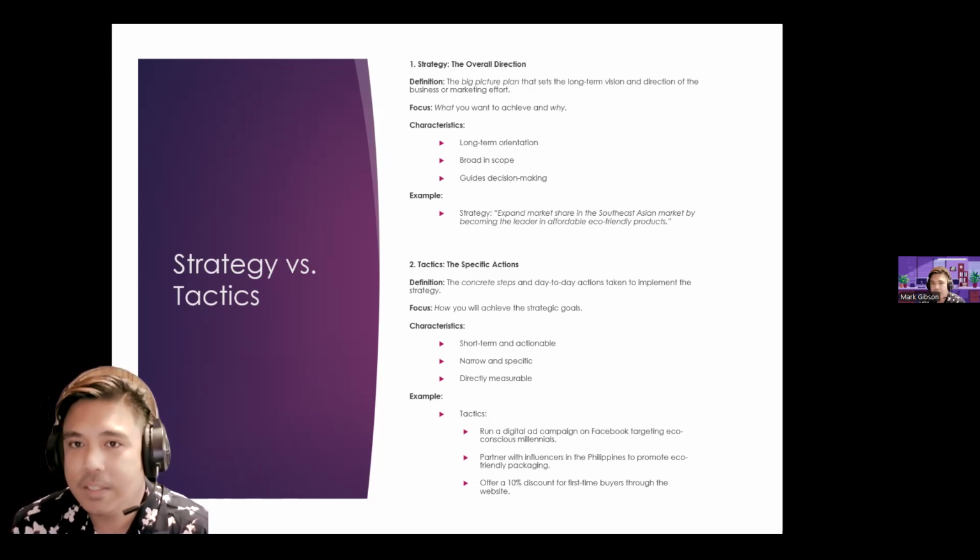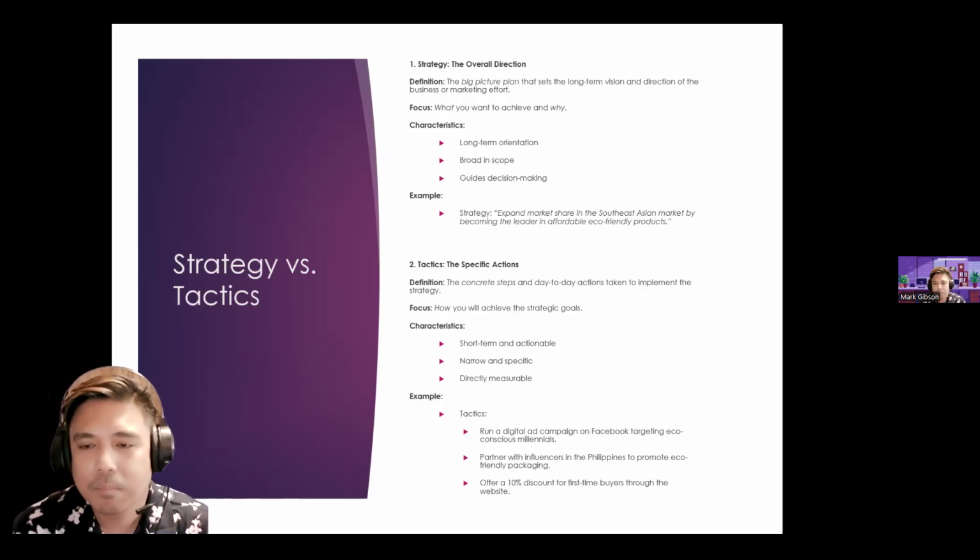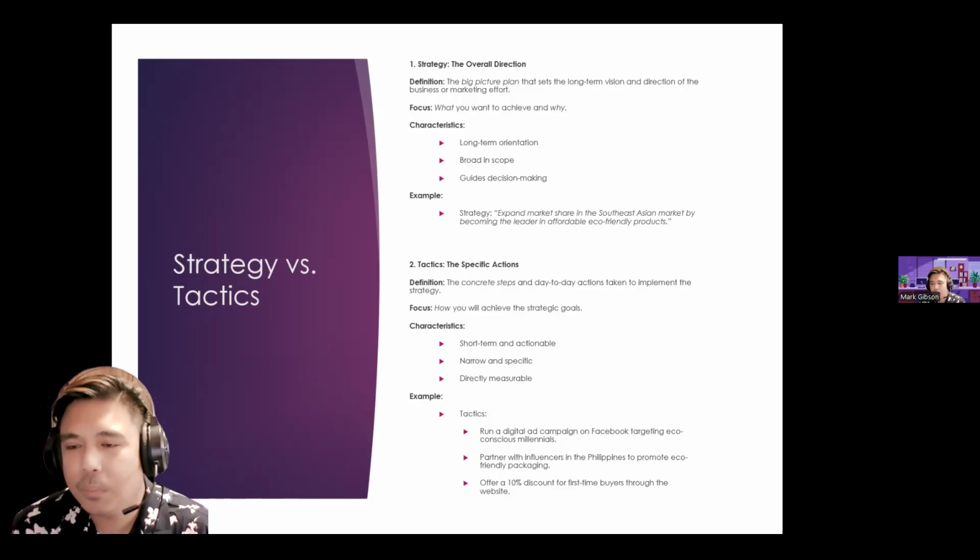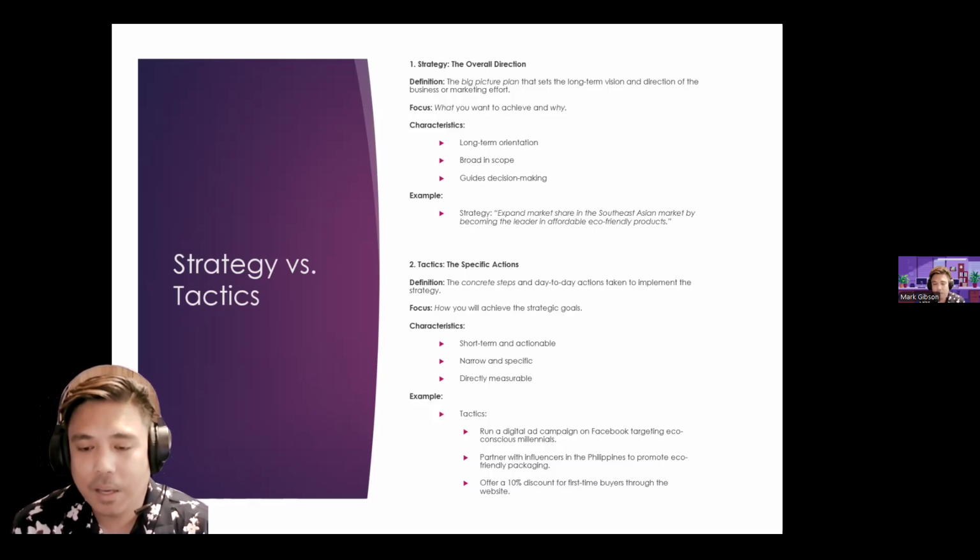One good example of a strategy: expand the market share in the Southeast Asian market by becoming the leader in affordable eco-friendly products. So you now see the difference between strategy and tactics.